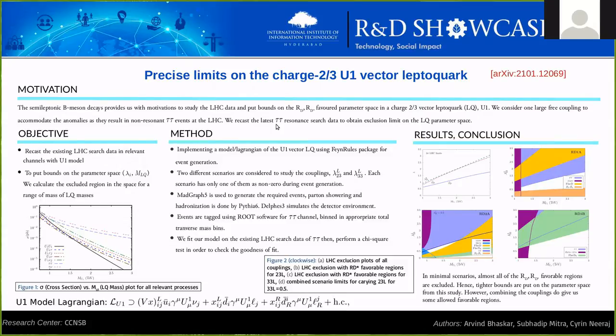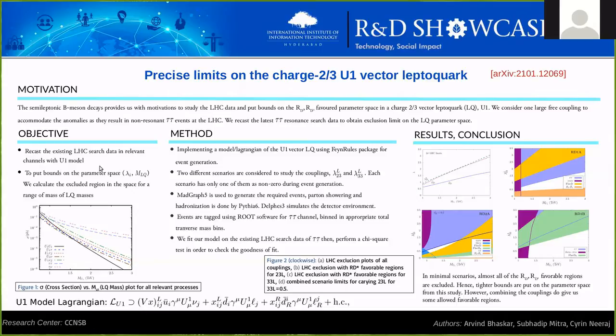And so in order to recast, we have to identify all such final states in the U1 processes that give us tau tau, or whatever particular channel we are studying. Here it is tau tau. So if you look at figure 1, you can see that we have considered plenty of processes that would yield final states of tau tau, and tau nu has been considered also in the actual paper. That is why you see a tau nu here.